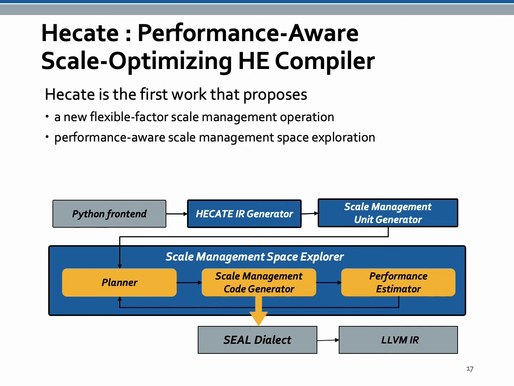Scale management space explorer consists of three steps. First step is the planner that generates a scale management plan to optimize the scale. Second step is the scale management code generator that instantiates scale management operations and meets the FHE constraints. Last step is the performance estimator that estimates the latency of the program and then feeds the latency back to the planner. The generated code from the explorer is lowered to the code generation backend.